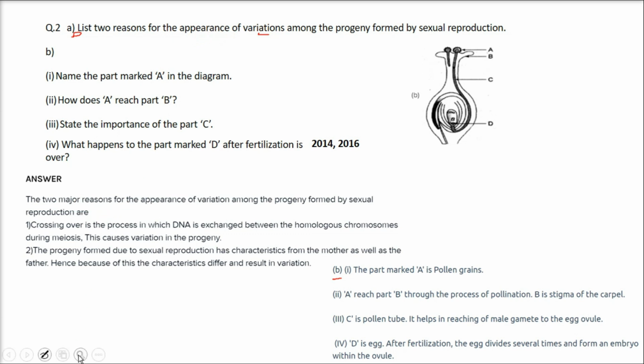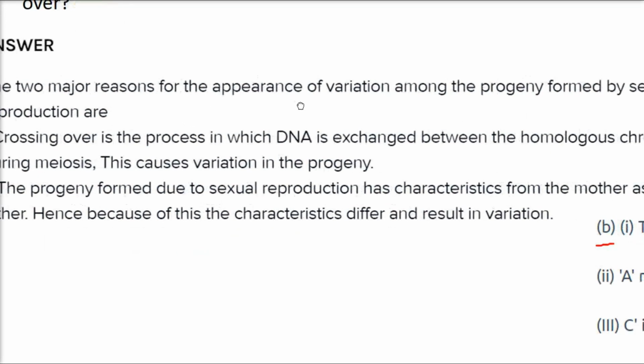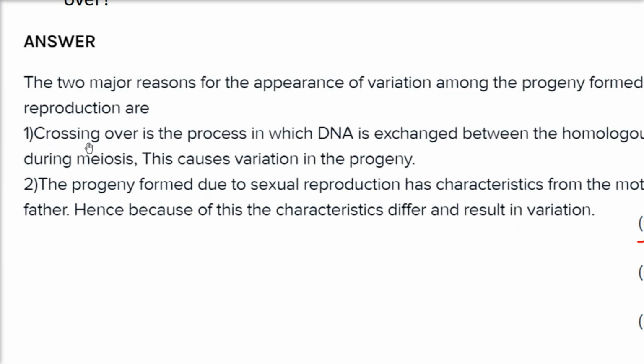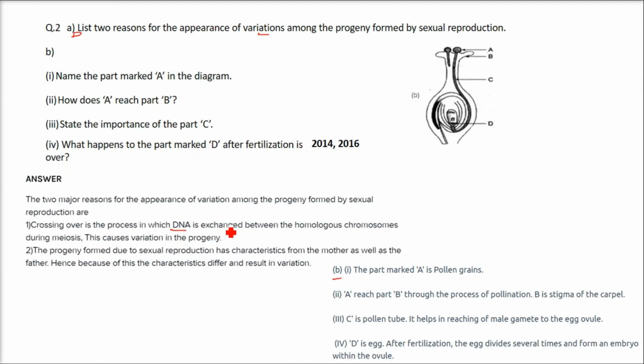The major reason for the appearance of variation among the progeny formed by sexual reproduction is, first, crossing over, which is the process in which DNA is exchanged between the homologous chromosomes during meiosis, and this causes variation in the progeny. The second is that the progeny, the upcoming species formed due to sexual reproduction, has characteristics from the mother as well as the father. Therefore, the characteristics differ and they result in variations.